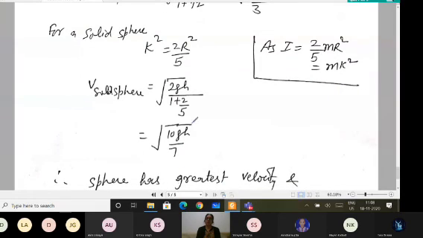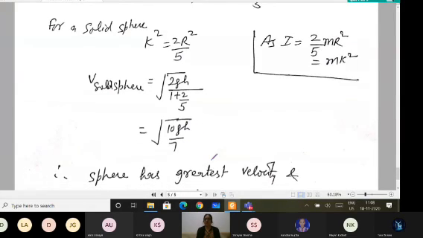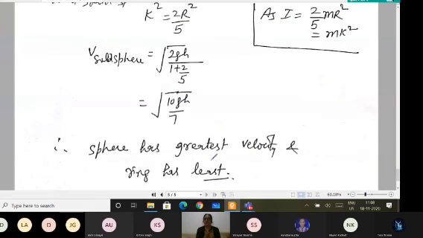So you have to write the values for the moments of inertia, or directly, if you remember the value of the radius of gyration, you can put that. And from here you can see that the sphere has the greatest velocity and the ring has the least velocity, simply by putting the values.